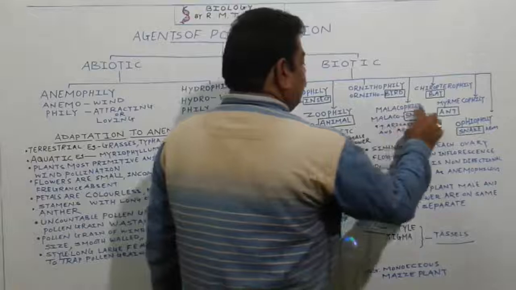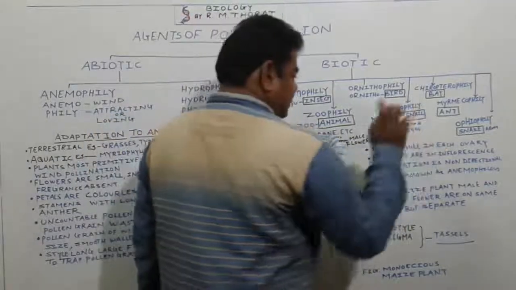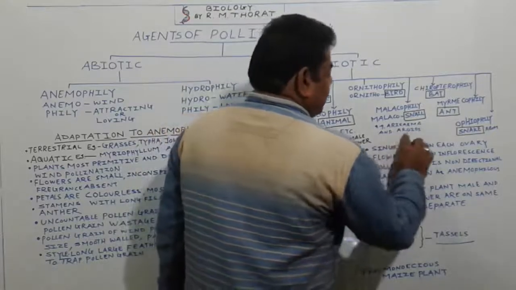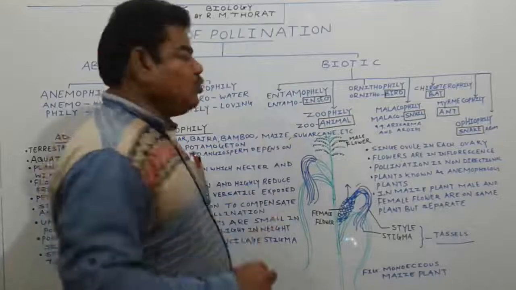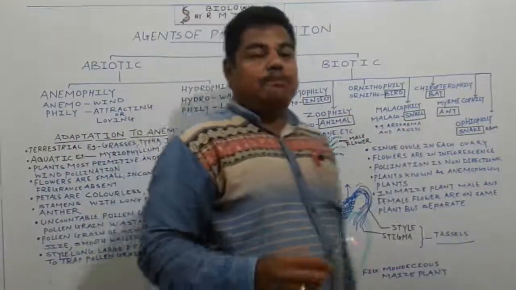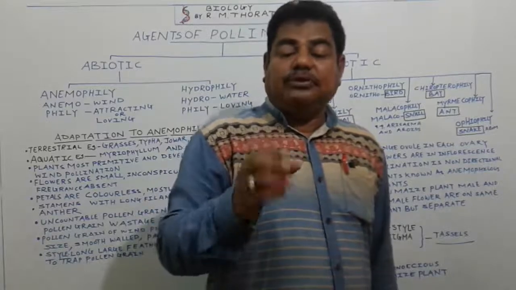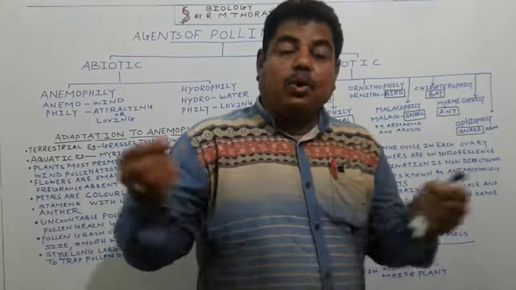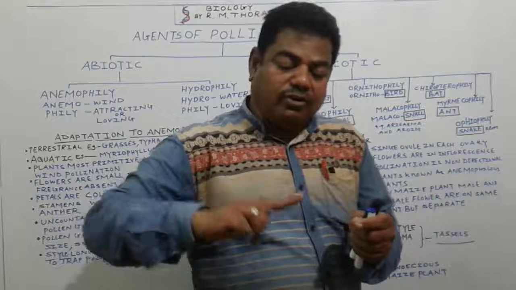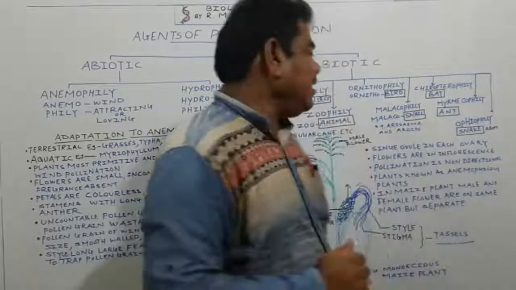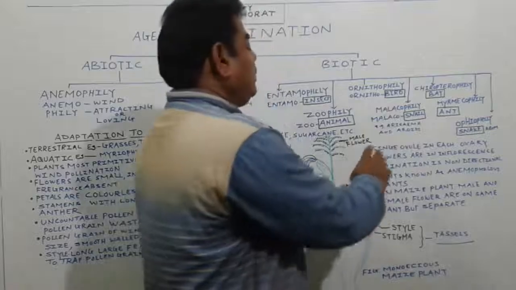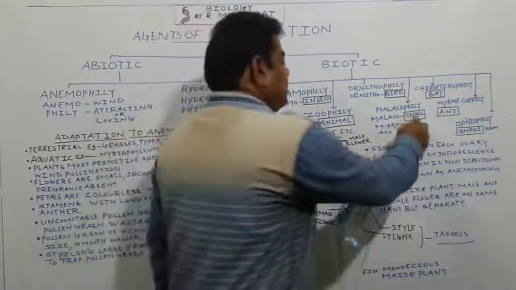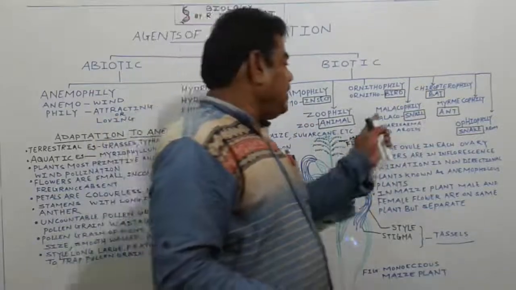The next is malacophily. Malaco means a snail. For example, in the case of Erysemia and in the case of aroids, snails play an important role, because the snail's body is soft and slimy, and pollen grain adheres to it. When the snail moves from one flower to another flower, pollination takes place. So snails play an important role in pollinating the flowers of Erysemia and aroids. Pollination carried out with the help of a snail we call malacophily.